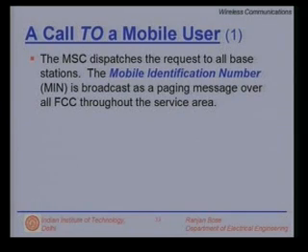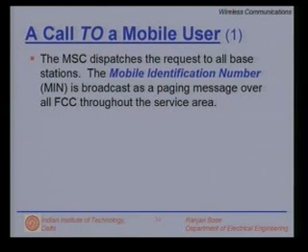It dispatches the request to all the base stations. Remember, we had connected the mobile switching center to all base stations. Typically, how do we have this connectivity? We can have a fiber, we can have a point to point microwave link, or any other way to connect the mobile switching center to the base stations.